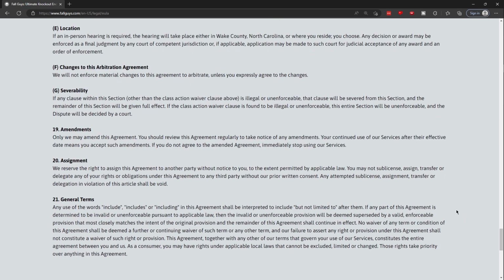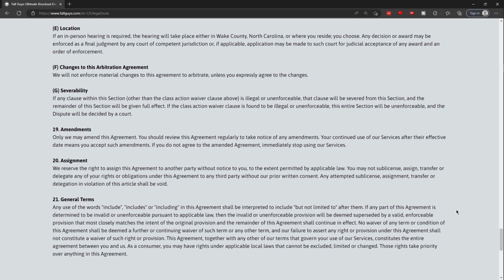and void. E. Location. If an in-person hearing is required, the hearing will take place in either Wake County, North Carolina, or where you reside. You choose. Any decision or award may be enforced as a final judgment by any court of competent jurisdiction, or if applicable, application may be made to such court for judicial acceptance of any award and an order of enforcement.